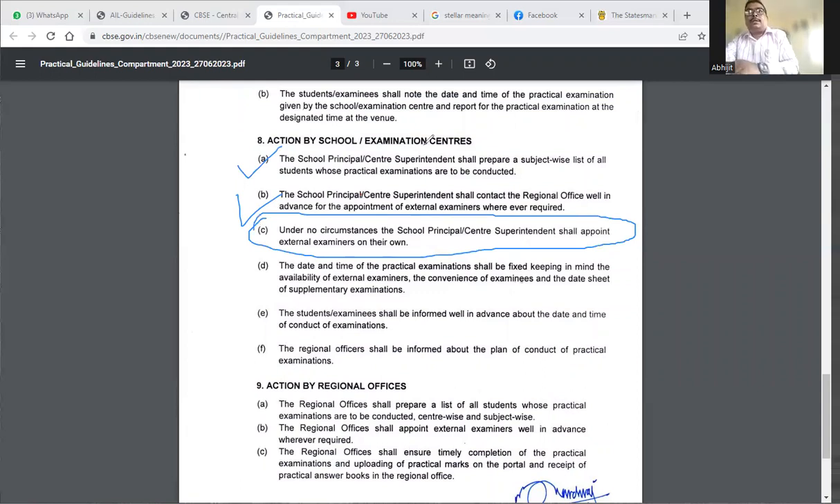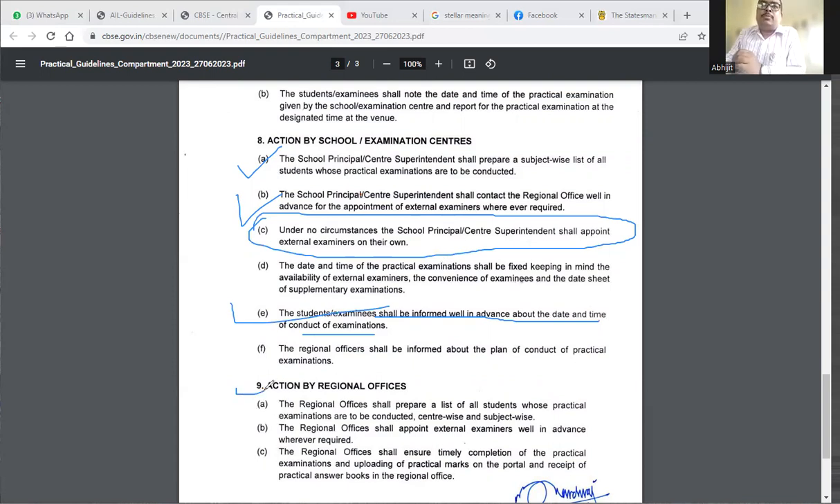Next, the date and the time of the practical examination shall be fixed, keeping in mind the availability of the external examiner, the convenience of the examinees, and the date sheet of the supplementary examination. The examinees shall be informed well in advance of the date of the examination, and the regional officers shall be informed about the plan of conduct of the practical examination. So these are the actions to be taken from the school end.